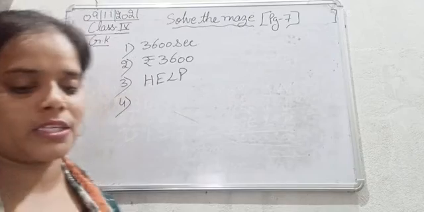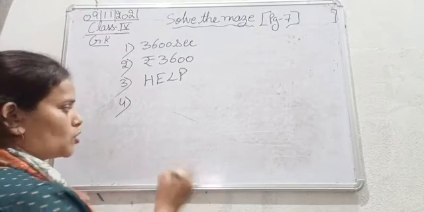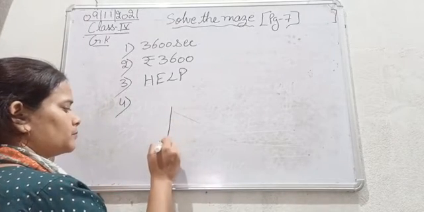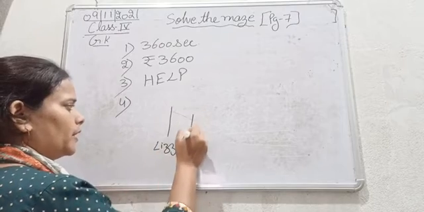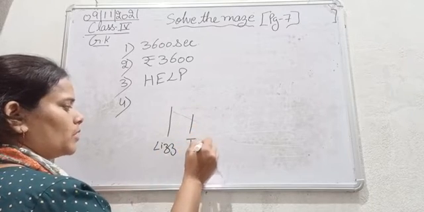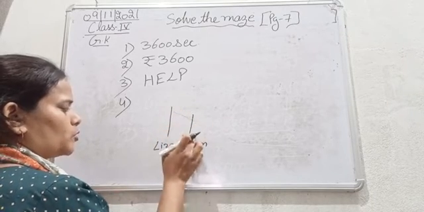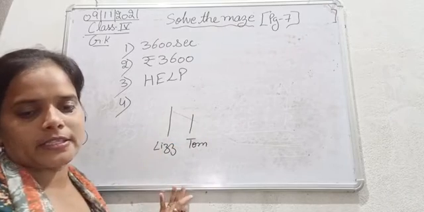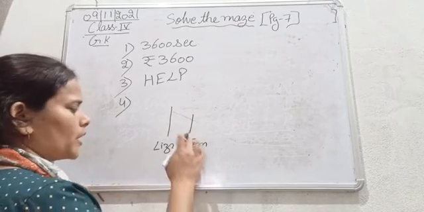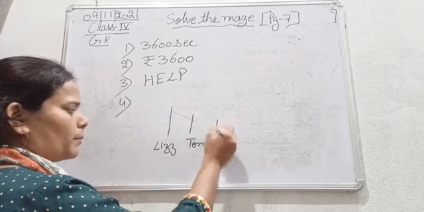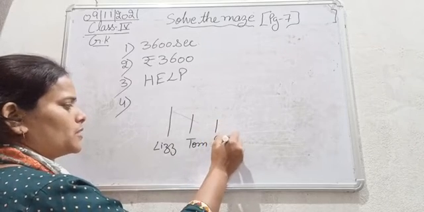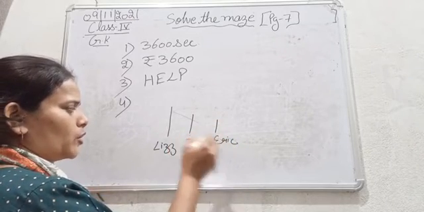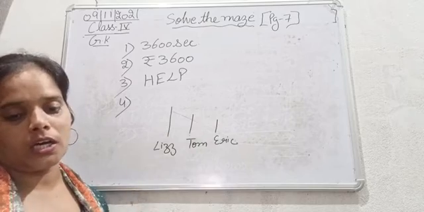So let's solve it. So Liz is older than Tom. So Tom से बड़ा है Liz. Next, Eric was born after Tom. So Eric is born after Tom. वो Tom के बाद पैदा हुआ है. So that means Eric is younger than Tom as well as than Liz.